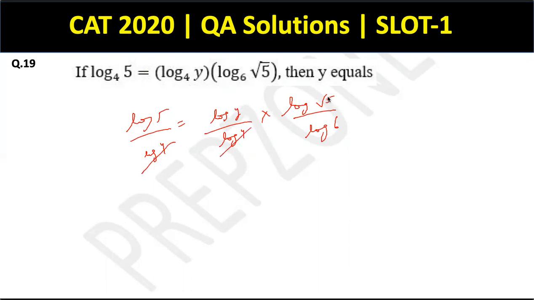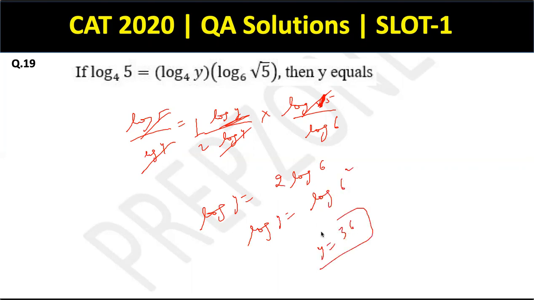This becomes log of 5 to the power 1 by 2. So that power comes ahead. This becomes half here, log 5 here. So log 5 gets cancelled out. So I'm left with log y, 2 and log 6. So log y becomes 2 into log 6. This means log y becomes log 6 ka square. This means y becomes 36.